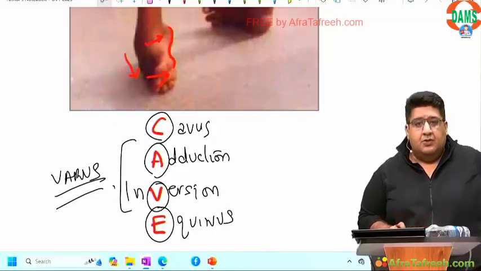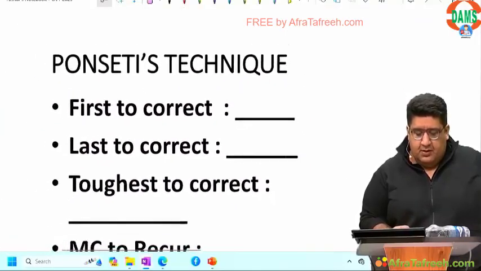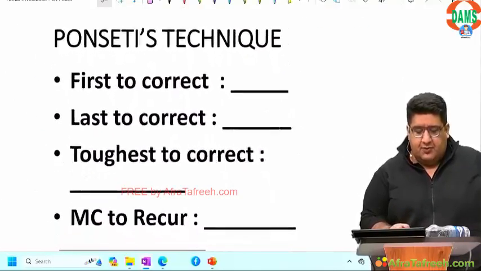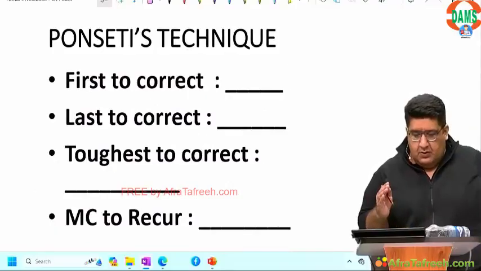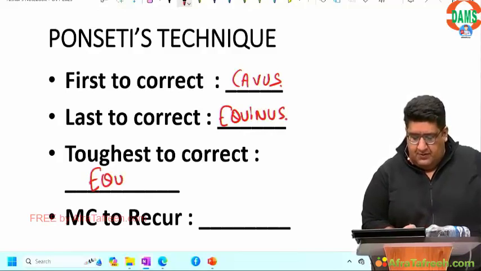Chaliye. So, when we talk about CTEV, maximum MCQs are asked from Ponseti technique. First to correct, cavus. Last to correct, equinus. Toughest to correct, equinus.